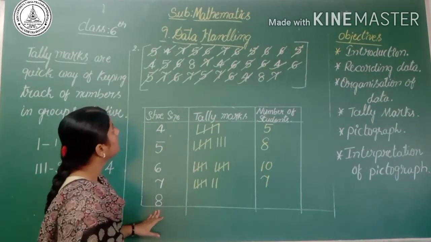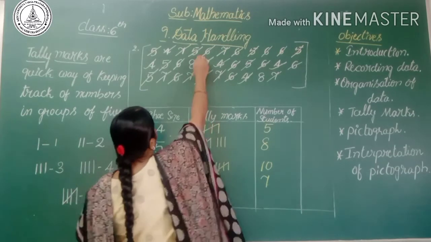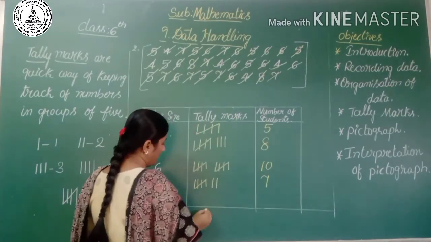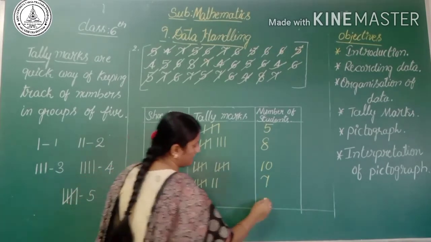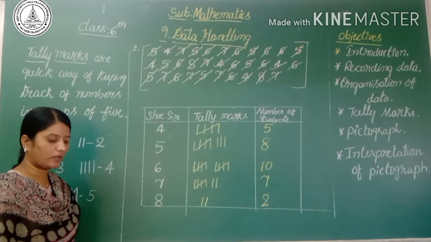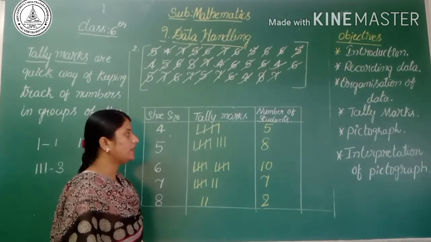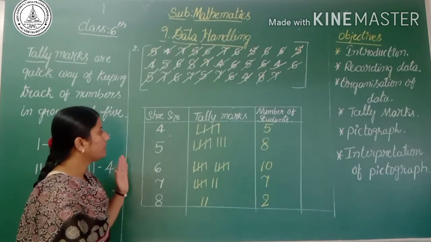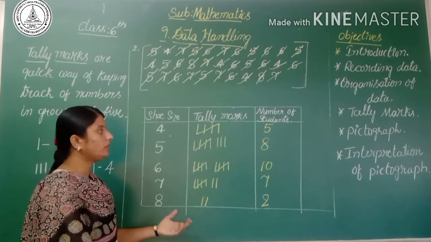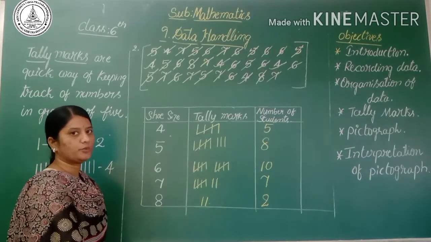Then 8. How many students? As you can see here, only 1 and 2. Only 2 students have shoe size 8. Now, how many students own the smallest shoe size?